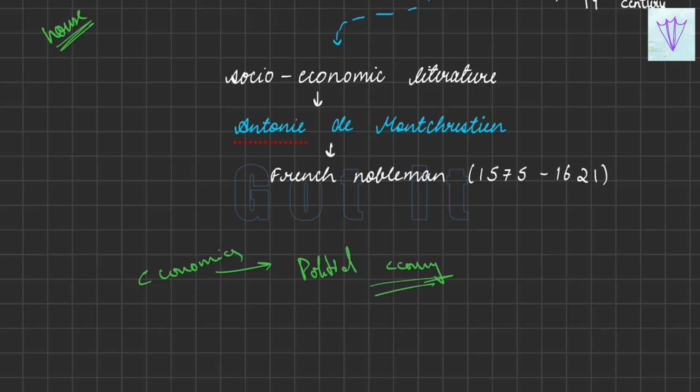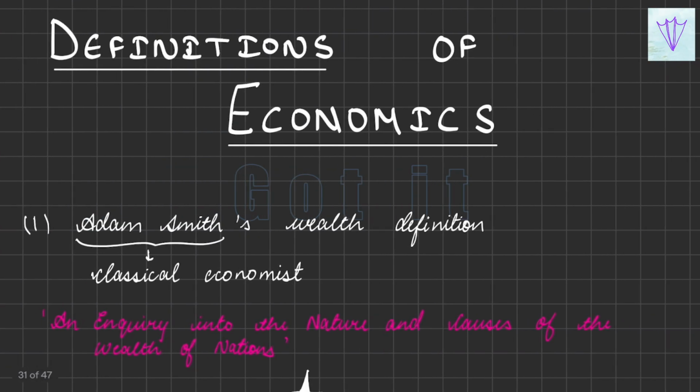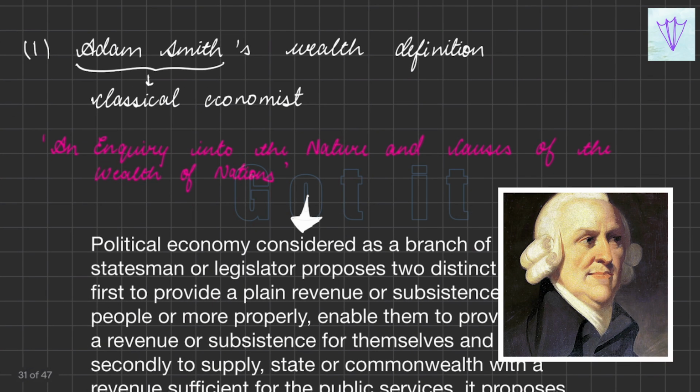But then people started to actually define what economics is. They started to define and explain to people what economics is. So with this came the other section, that is the definitions of economics. Starting with the first one, Adam Smith's wealth definition.